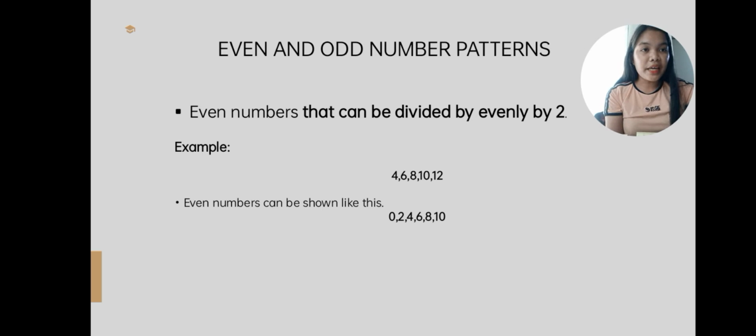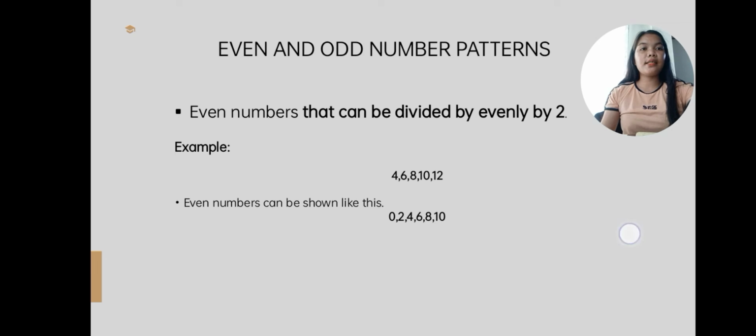4 divided by 2 equals 2. 6 divided by 2 equals 3. 8 divided by 2 equals 4. 10 divided by 2 equals 5. 12 divided by 2 equals 6. Even numbers can be shown like this: 0, 2, 4, 6, 8, and 10. Always remember that 0 is an even number.